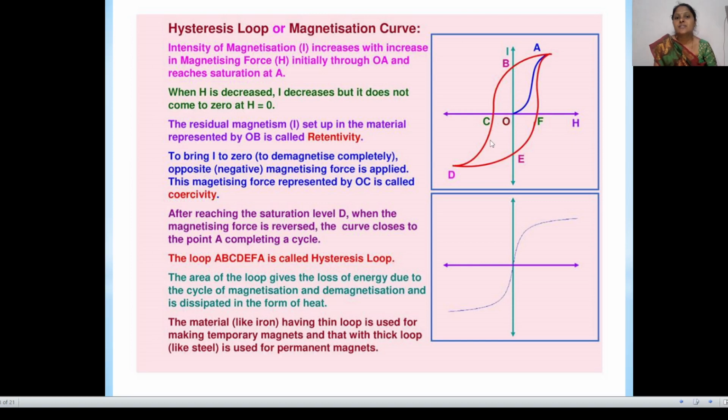After reaching saturation at D, when the magnetizing force is reversed, the curve returns close to point A and completes a cycle. This loop ABCDEFA is called a hysteresis loop, and the area of the loop gives the loss of energy due to the cycle of magnetization and demagnetization, which is dissipated in the form of heat.